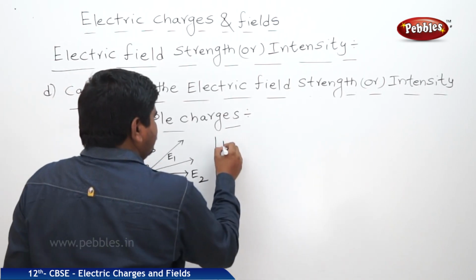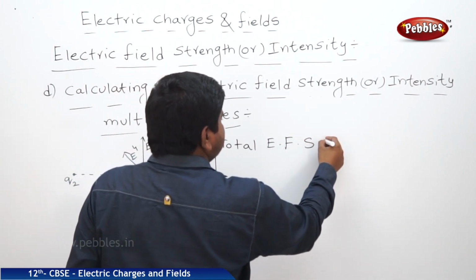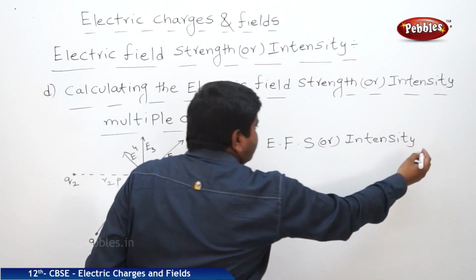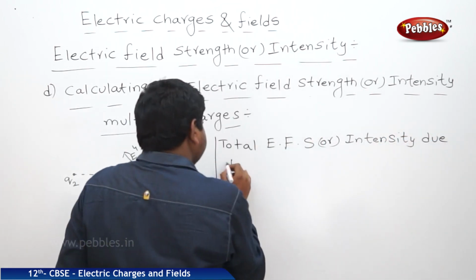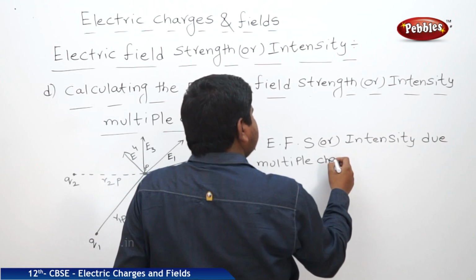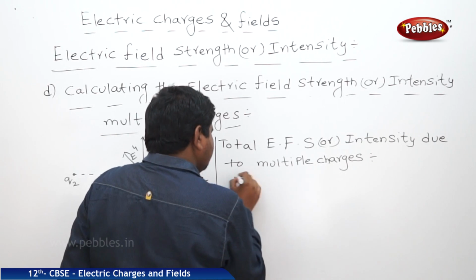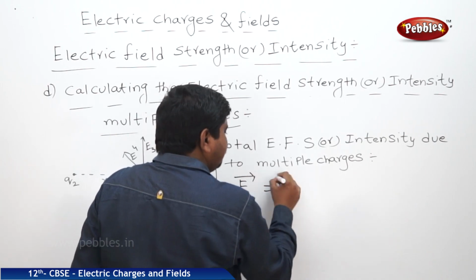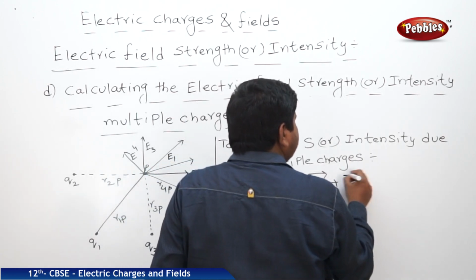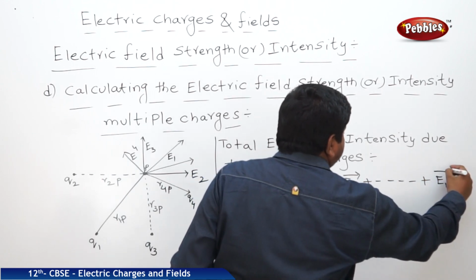Therefore, total electric field strength or intensity due to multiple charges, E bar is equal to E1 bar plus E2 bar plus E3 bar and so on up to En bar.